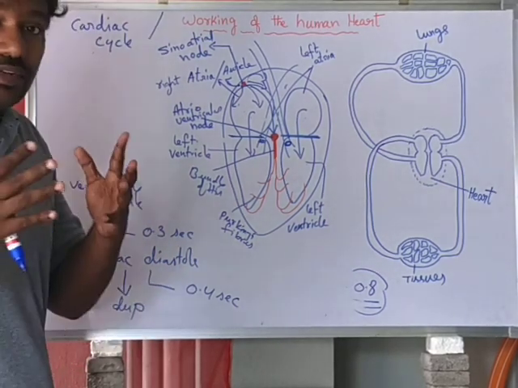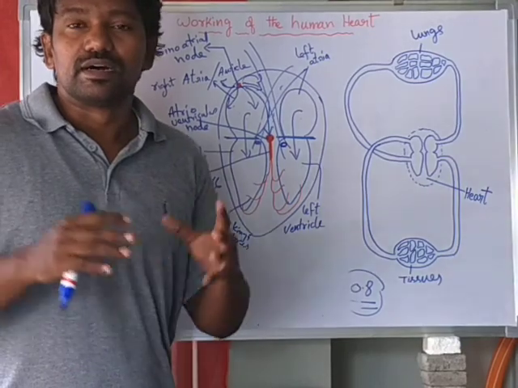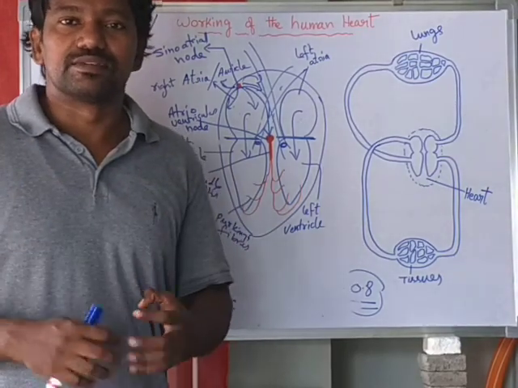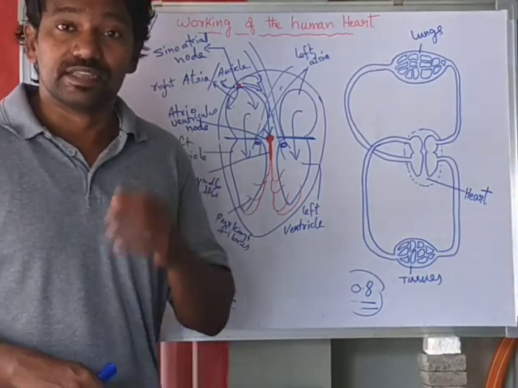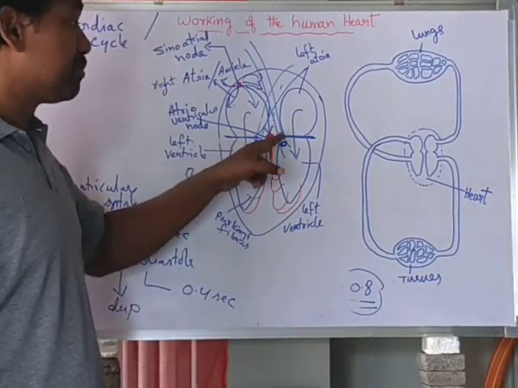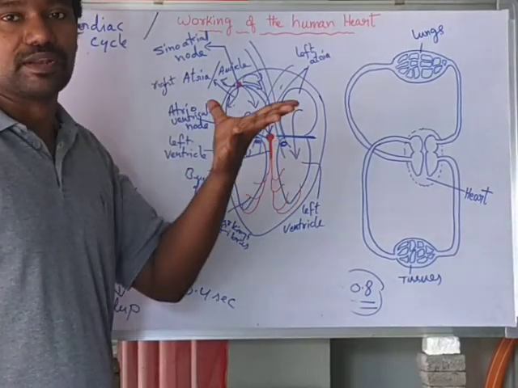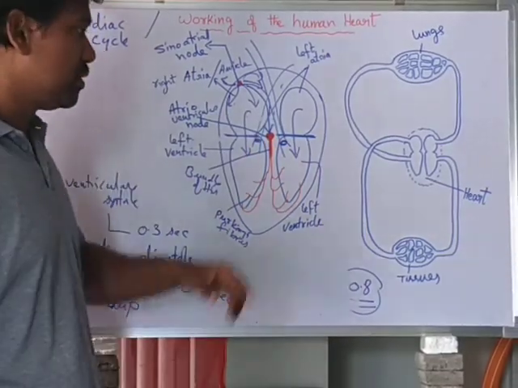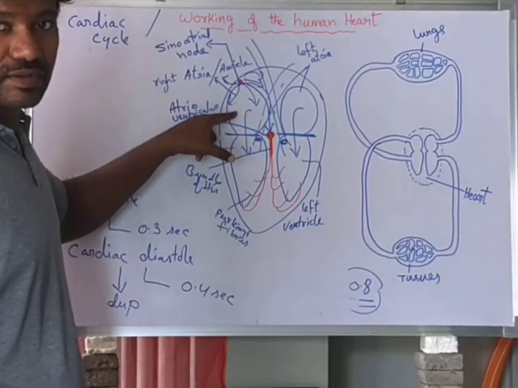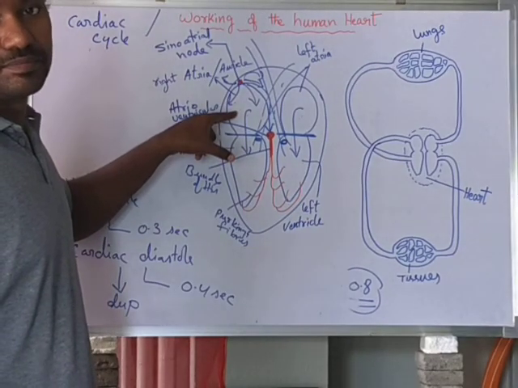So the ventricular pressure decreases further and further. Then what happens? The tricuspid and bicuspid valves are open, due to the pressure in the atria.